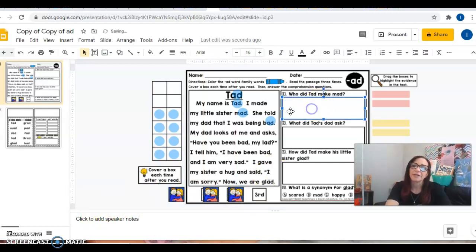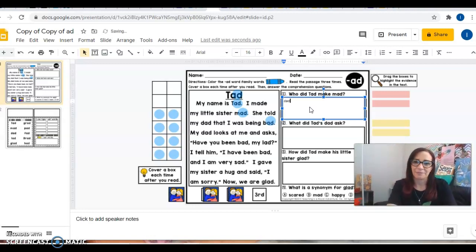And after they read it, they will go over here and answer the questions. Who did Tad make mad? I have not read this passage, but I'm just going to assume maybe it was Dad. Did Dad make Tad mad? I don't know. But anyway, they would click on that box and then they could type Dad. They can just look right at the passage. I know it might take a second to type, but just one word is plenty.